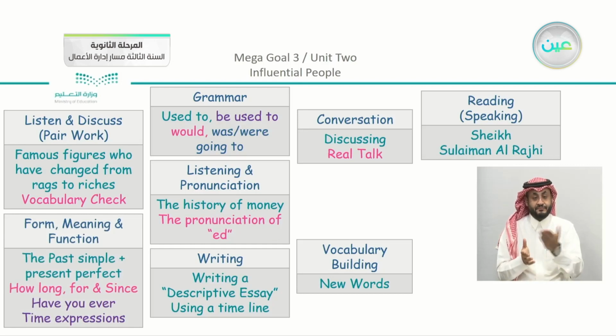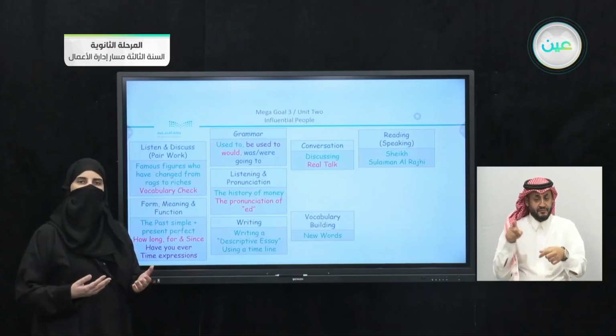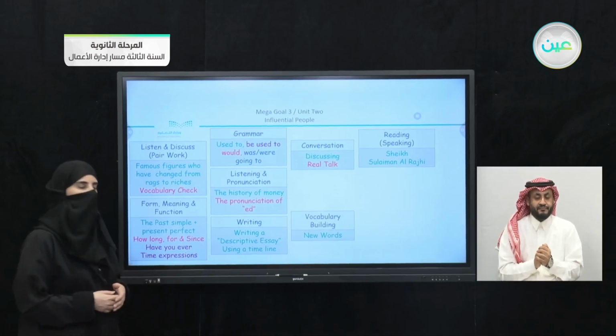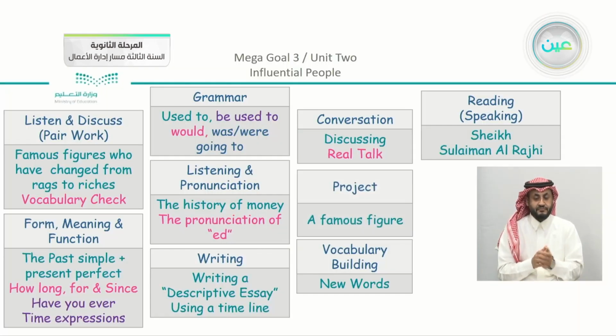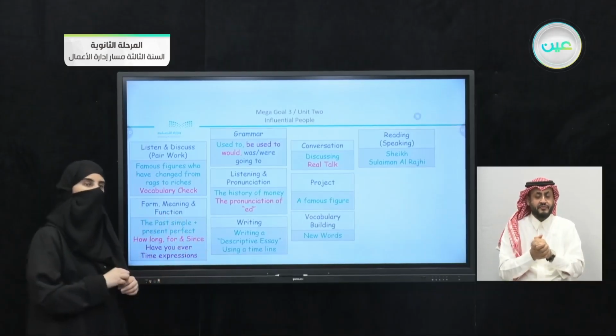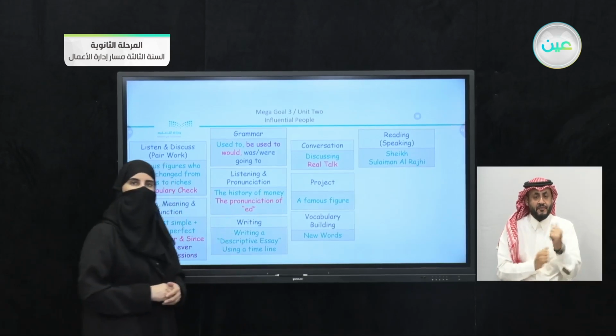Also, we have here the form, meaning, and function. So we compared and studied both forms, which are the past simple and the present perfect. We also, as we revised at the very beginning of the lesson, did the 2 questions, have you ever, and the other question, which was how long, using for and since. Coming to our project, which is also about a famous figure. Just to remind you again that all of these lessons that we took here, you are going to apply them in your project.